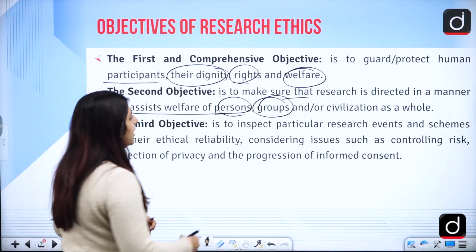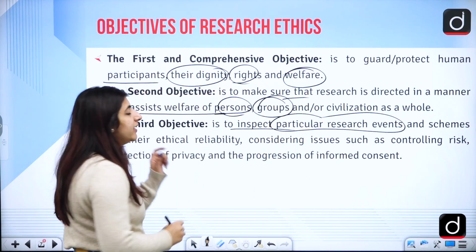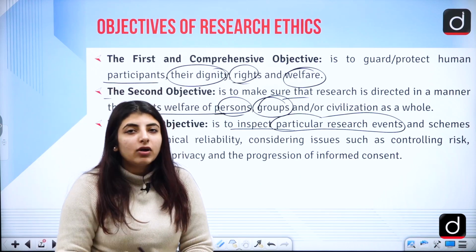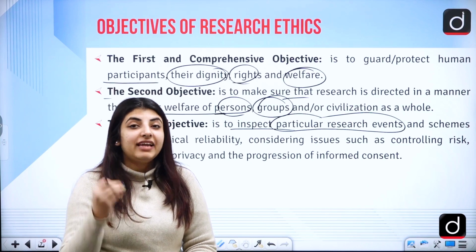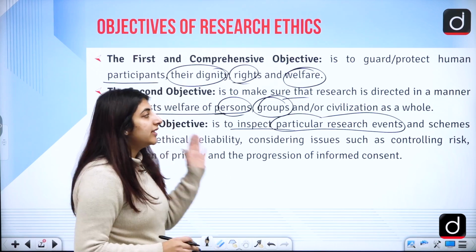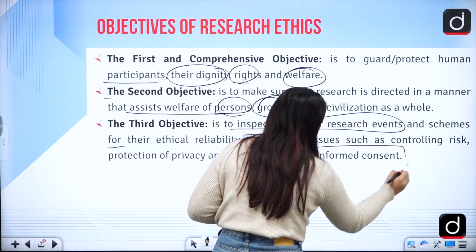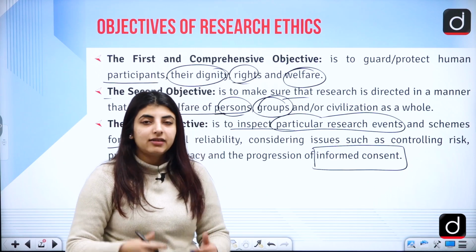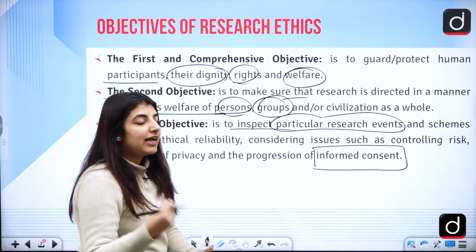Third objective is to inspect particular research events and schemes for their ethical reliability. If I am testing a drug or a medicine on someone, is that medicine less harmful? Am I minimizing the harm? This is the third objective. Informed consent is really important. You ask the person, yes, I am going to make you a part of my research, would you like to be a participant? That is informed consent, and that should be there.